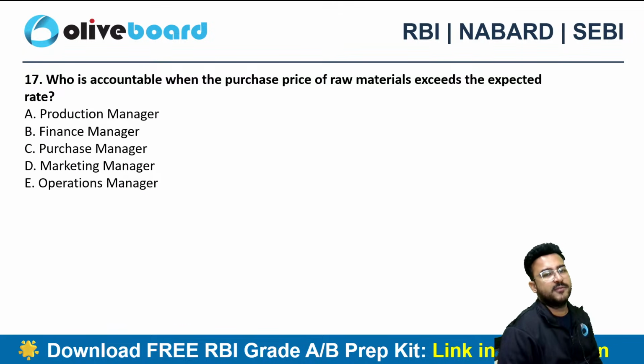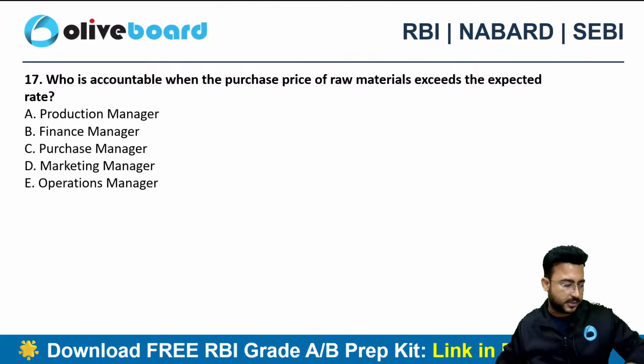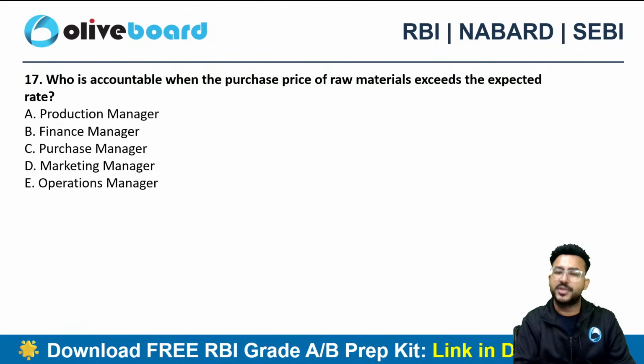Who is accountable when the purchase price of the raw material exceeds the expected rate?